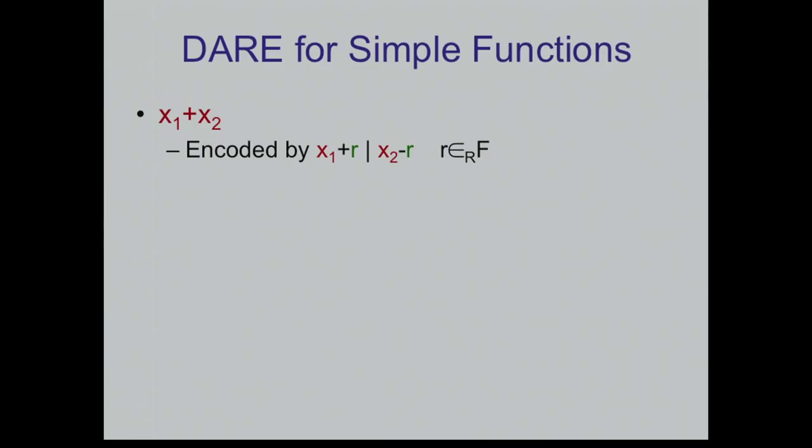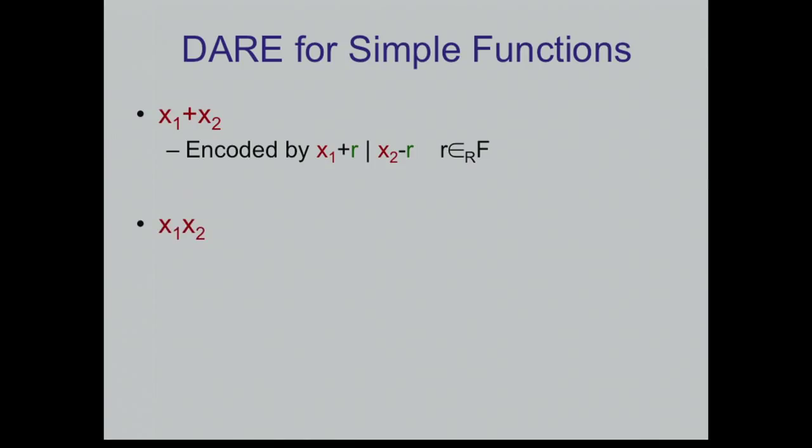It's not hard to see that this is a valid encoding, right? How do you decode? You just add these two things together, the R cancels out, and you get x1 plus x2. On the other hand, this thing reveals no other information. In particular, the first entry here is uniform over the field. And the second entry is just a random element subject to the correctness constraint. So I can easily simulate it just by outputting a random value and, given the output, subtracting this random value and getting this thing. So this was easy.